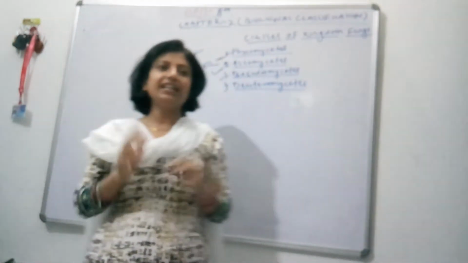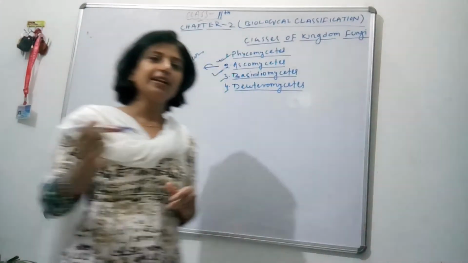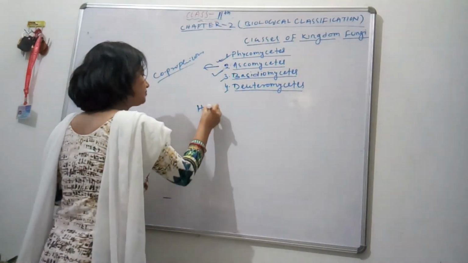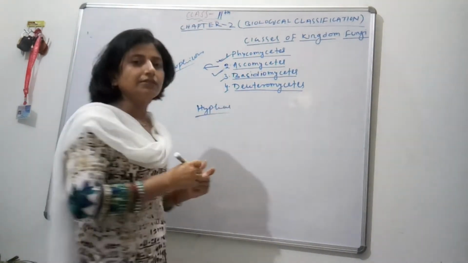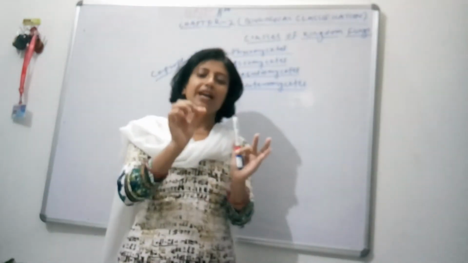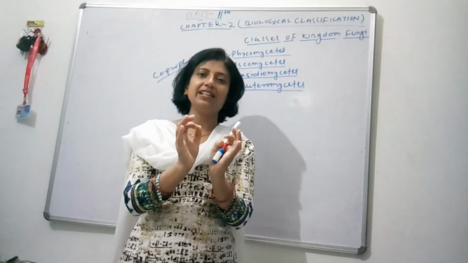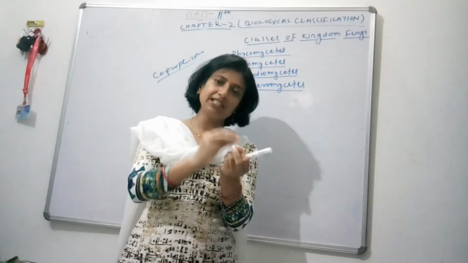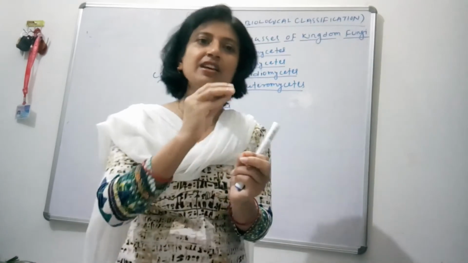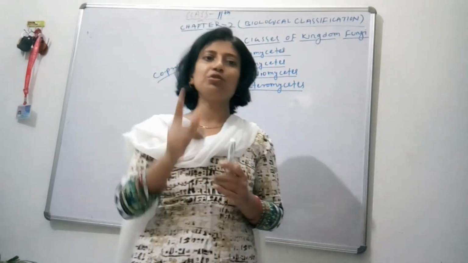So here their hyphae are branched. Sorry, I forgot to tell you about hyphae. Hyphae are the thread-like structures found in filamentous fungi, and some hyphae constitute to form mycelium. And the spores, either the asexual spores or the sexual spores, are formed on the mycelium. So here asexual spores are conidia produced exogenously.